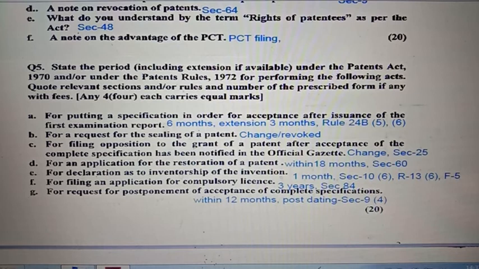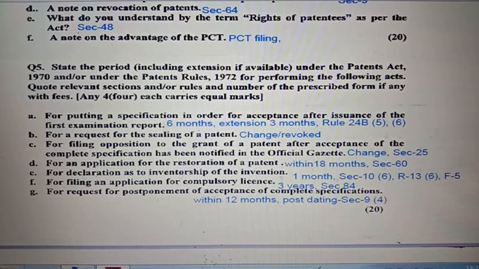Question number 5E. For declaration as to inventorship of the invention, the time period is within 1 month. It has to be filed. Kindly see section 10 clause 6 and rule 13 clause 6, and the relevant form is form 5.